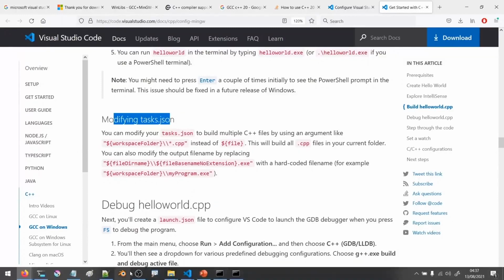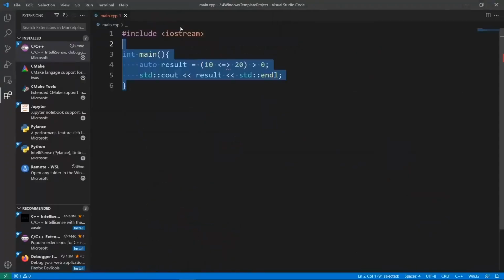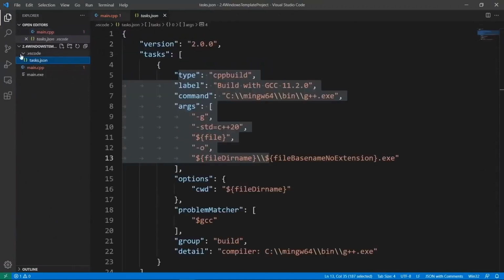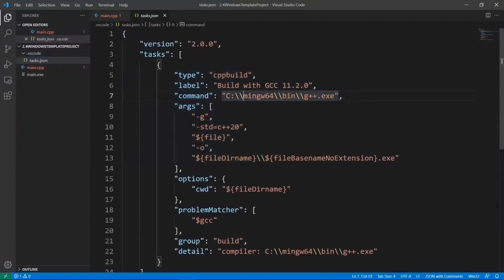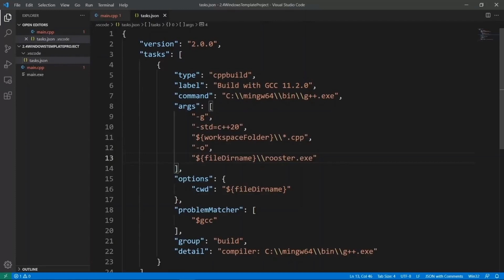What I am going to do is go back to our Visual Studio Code instance and find our project. We're going to crack open our tasks.json file, which is living in our .vscode folder. And I am going to take out the craziness I have in my arguments here. I am going to select everything and delete that. And I am going to put in a configuration that I am using for my projects to make this super easy. What this is doing, it is telling the compiler to build in C++20 mode.